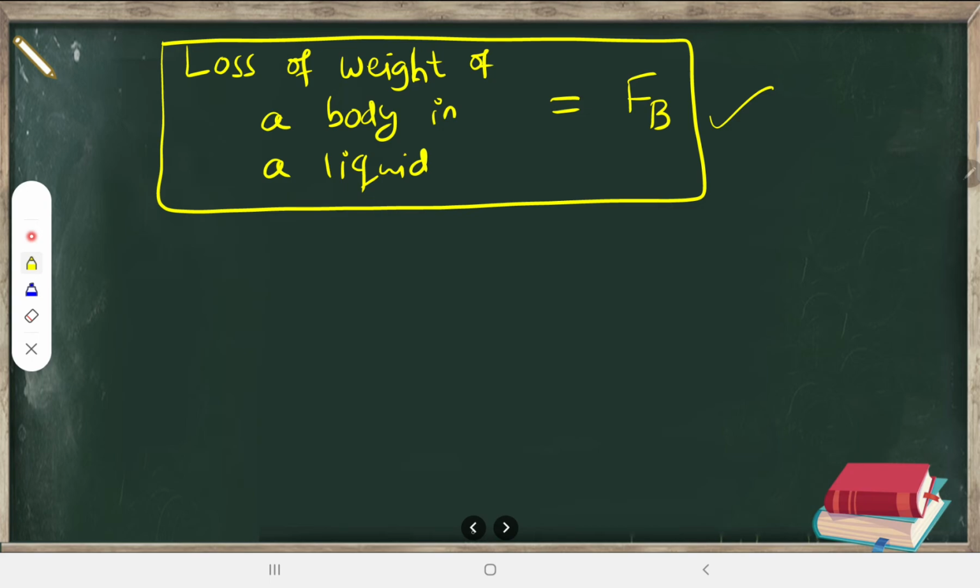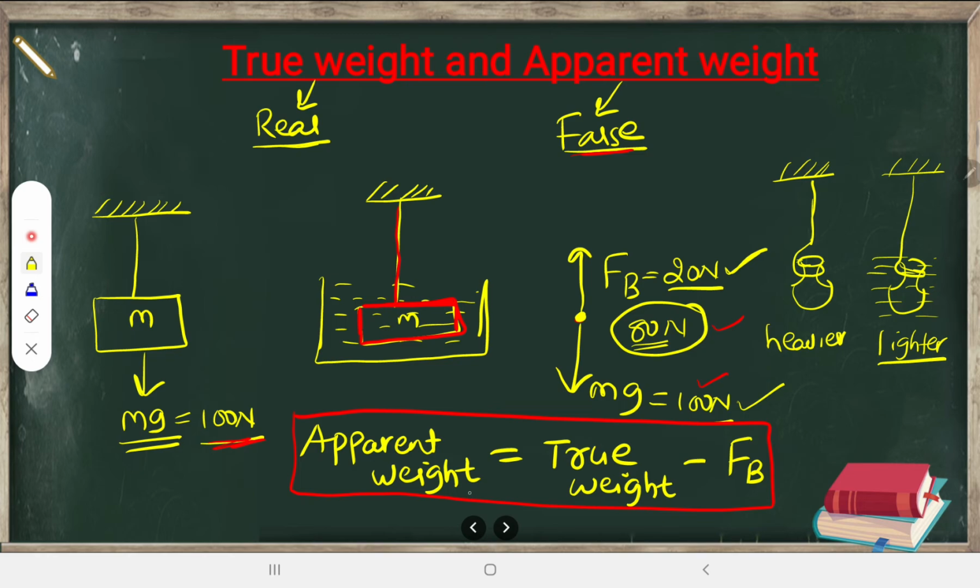Once again I'm telling you what these concepts are. The concept of true weight or real weight and apparent weight or false weight is: whenever a body is outside, it is going to experience some weight. Whenever it is inside the liquid, there will be downward weight for sure, and it will experience buoyant force also.